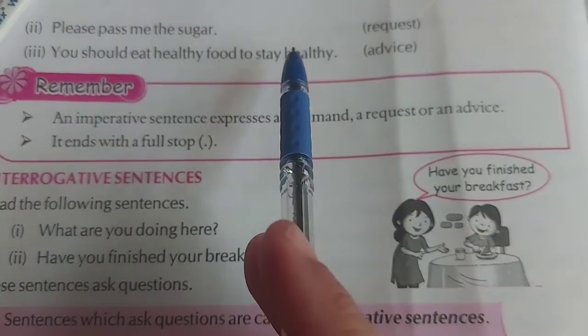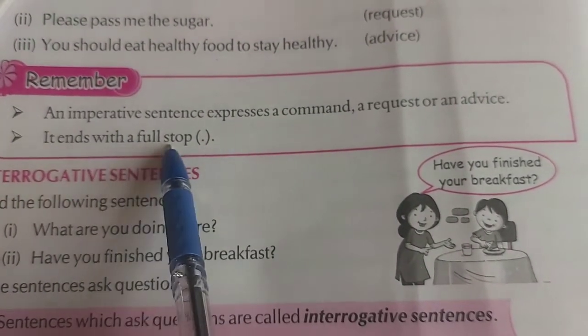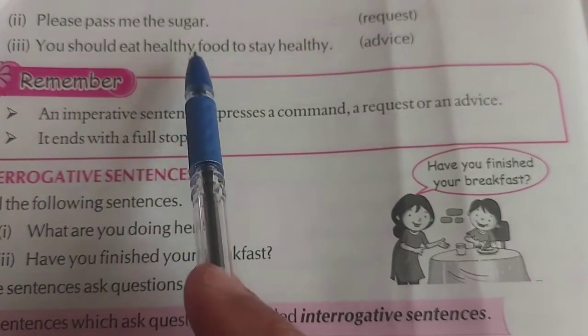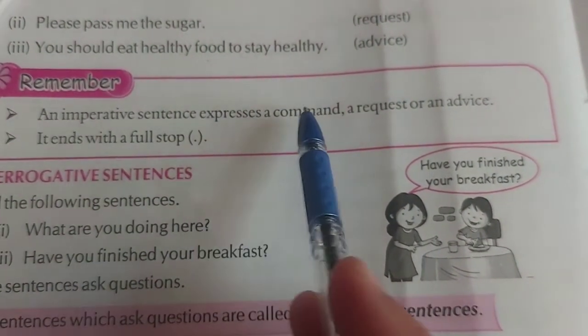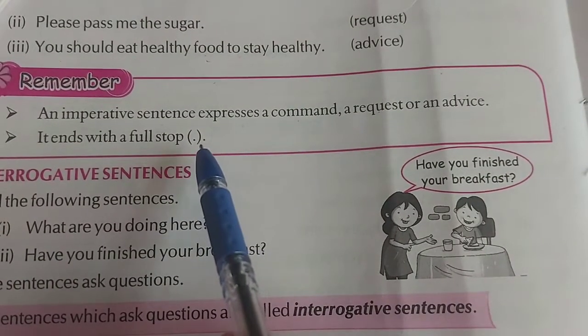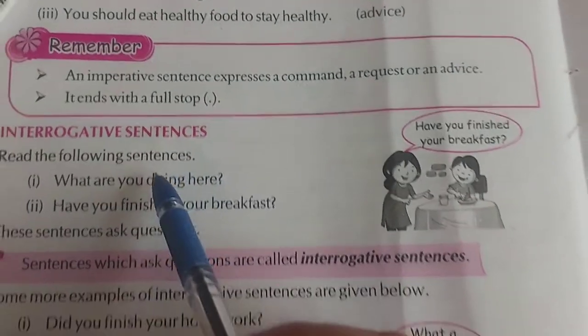That we have already discussed. Now second rule is it ends with the full stop as well. The difference between the assertive and imperative sentences: imperative contains command, request, and advice. Otherwise, both sentences end with full stop.